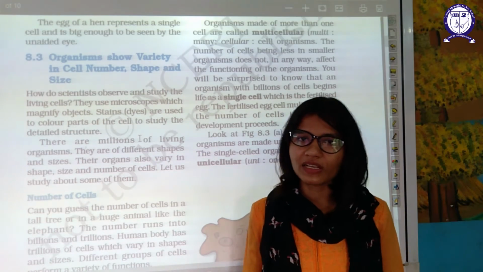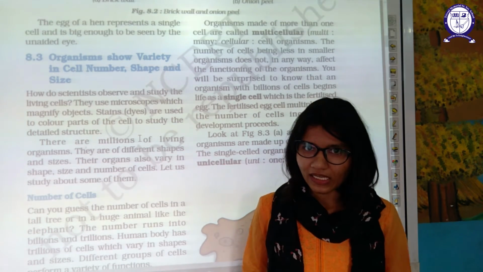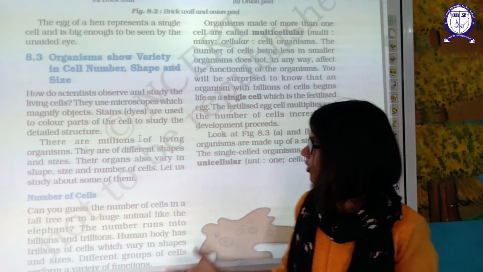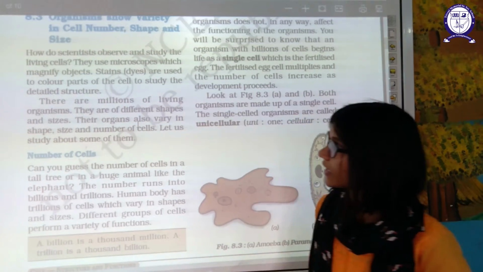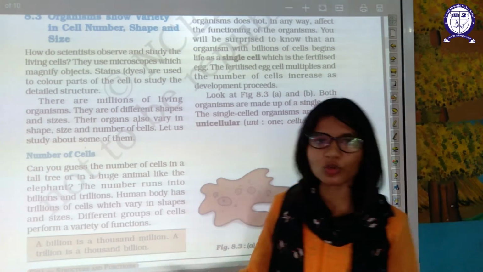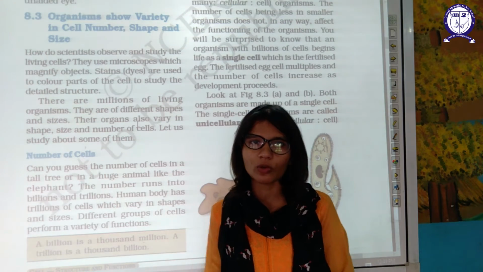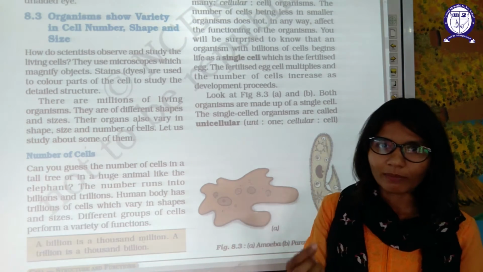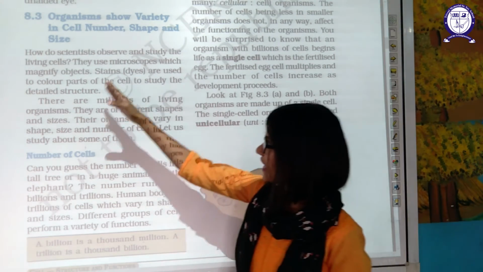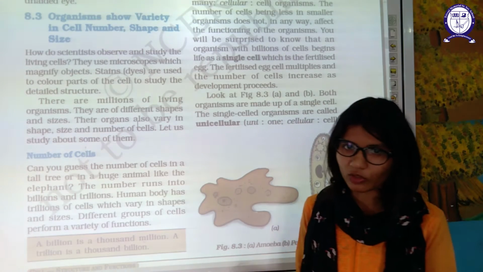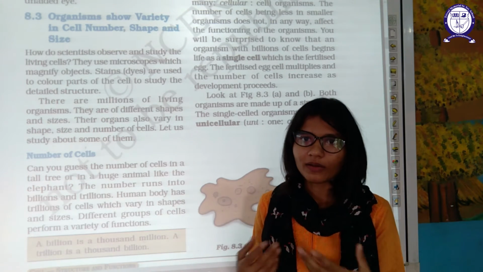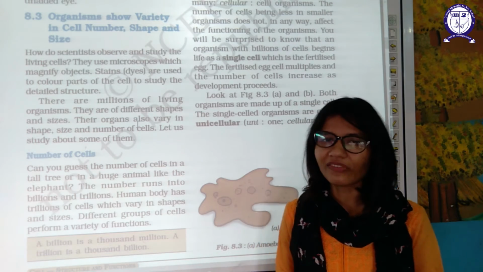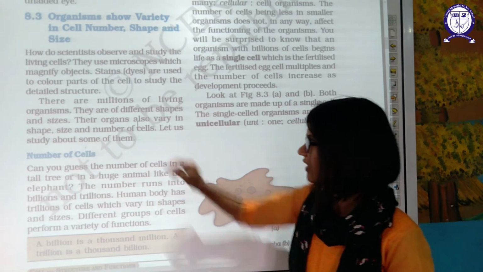Organisms show a variety of cell number, shape, and size. Different kinds of organisms require different kinds of cells, different shapes and sizes also. How do scientists observe and study the living cell? They use a microscope. We know that we need a microscope to observe small particles, which magnifies the object. It uses light and magnification so that we can observe even the smallest particles.